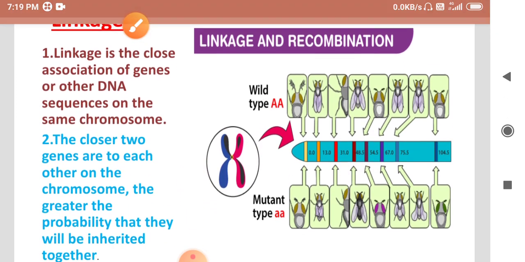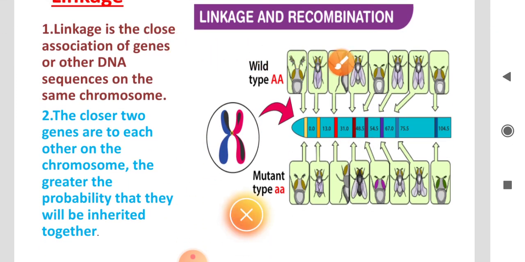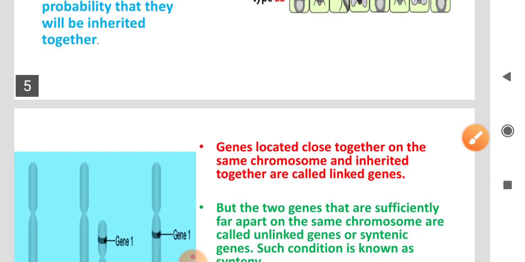See the diagram. This is linkage and recombination. First, the wild type, capital A, and the mutant type, small a, are linked with one another and recombine, producing new organisms. So this is the linkage process.